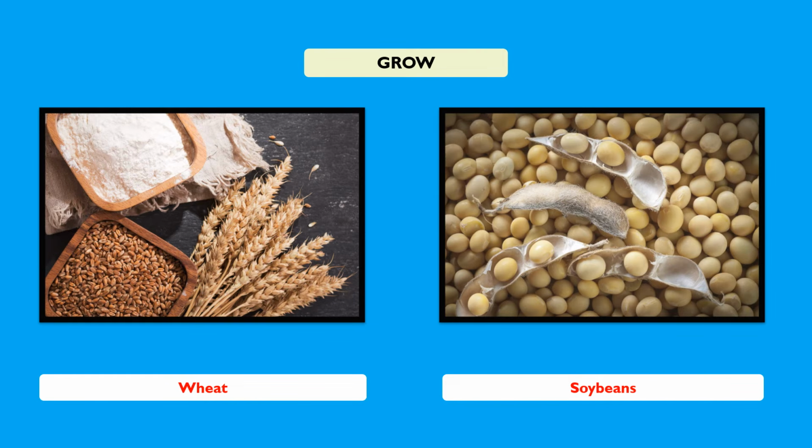Grow. Grow is used with plants, with things that you can cultivate. For example, you can grow wheat, you can grow soybeans or any other plants or vegetables that you know.